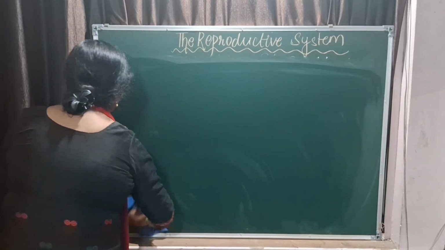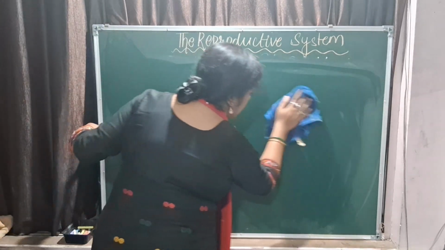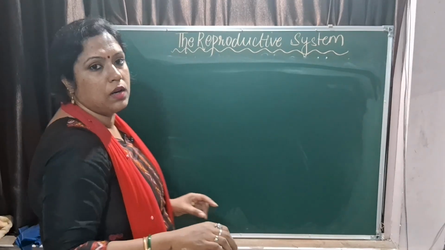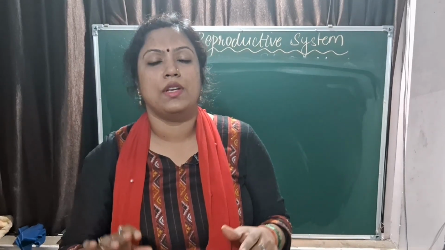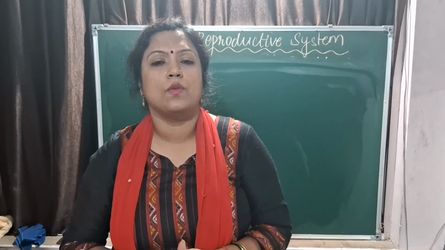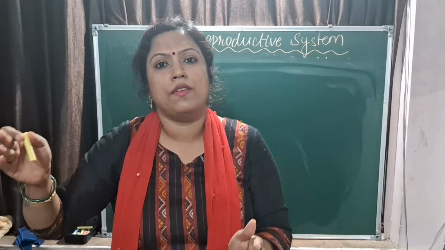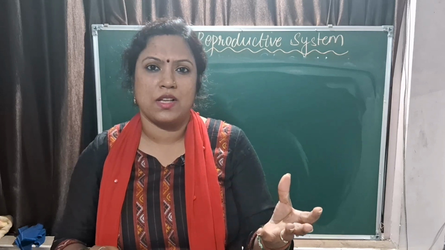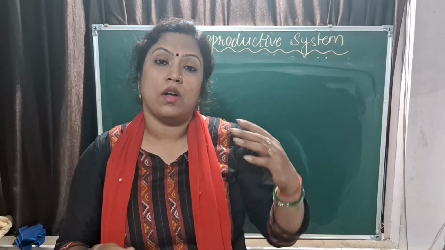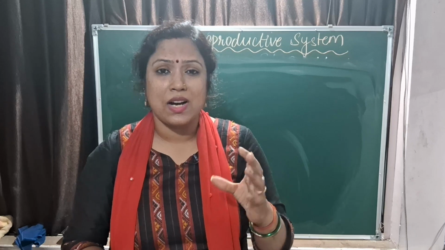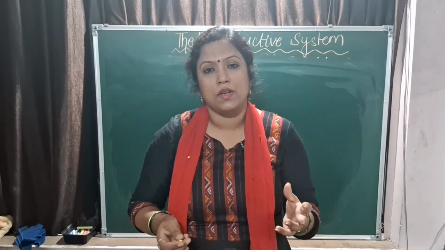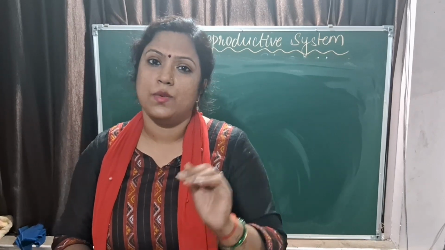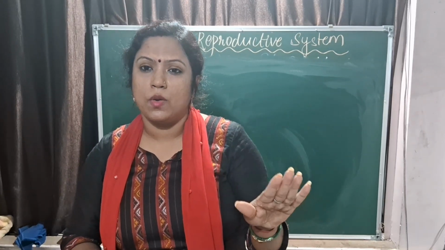Next, what we will be talking about is pregnancy or the development of the embryo. Before I explain the diagram, embryo, fetus, what is the difference? Embryo is what? Just after fertilization, up till 7 weeks, that is called an embryo. When no organs are developed, it's just a mass of cells, right? When the organs start developing in the embryo and a human-like appearance begins to show, it is called a fetus. Generally, it happens at around 7 to 8 weeks. So, understood the difference between embryo and fetus?